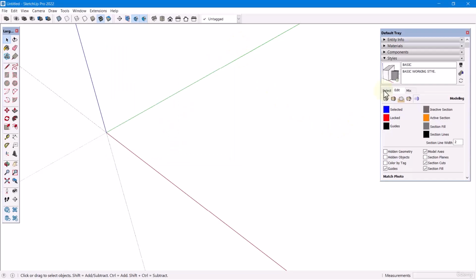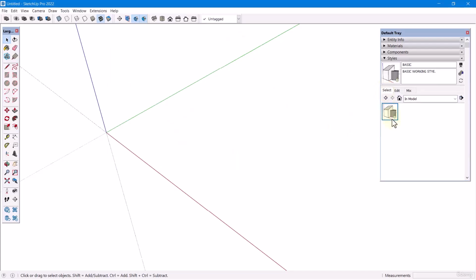Okay, finally, to save our basic style, let's go to Select, right-click on the style, and save it to your custom library.